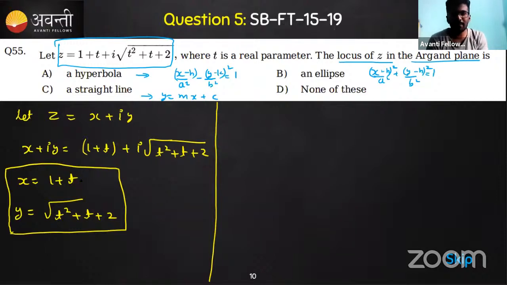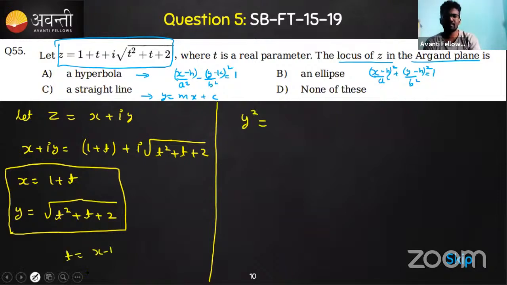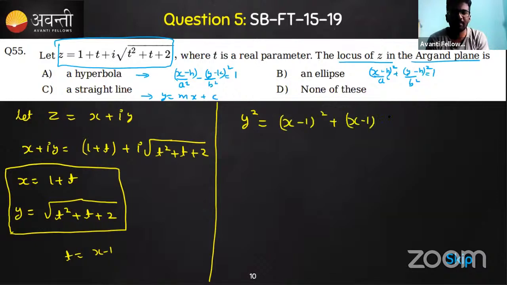Can we eliminate this t which is a parameter here? We can eliminate, right? We can write this one as y square is equal to, from here we can take t to be equal to x minus 1 and substitute here. y square is equal to x minus 1 whole square plus x minus 1 plus 2. So when we simplify this one, we may end up getting any one of these forms, then we can tell what our answer is.